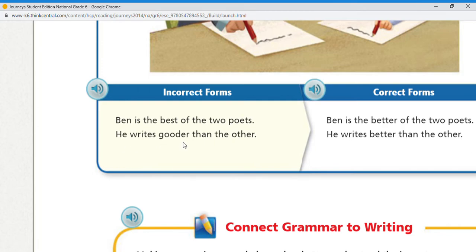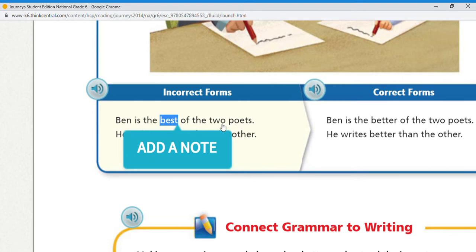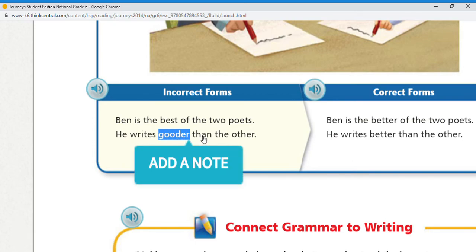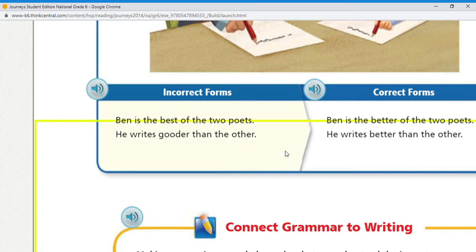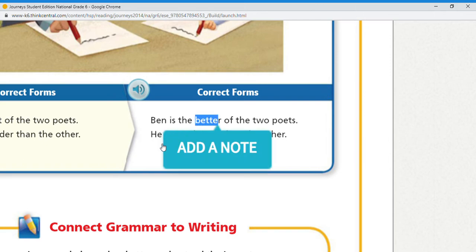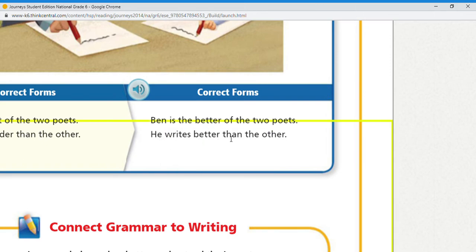He writes gooder than the other. Here, best between two people doesn't make sense, it's incorrect, and gooder also doesn't make sense, so it's incorrect. The correct form of these two sentences: Ben is the better of the two poets, and he writes better than the other.